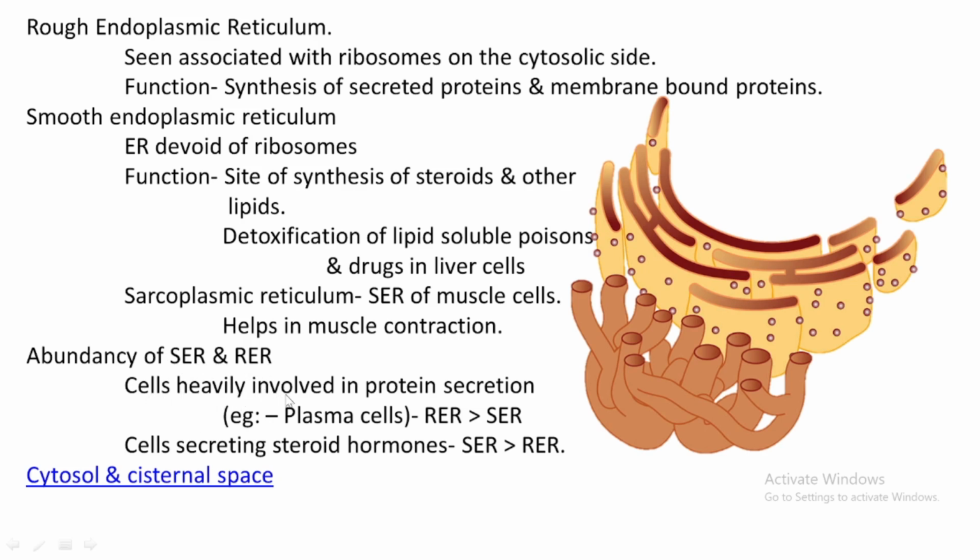Cells heavily involved in protein segregation. In such cells, which endoplasmic reticulum needs to be more abundant? Yes, it's very clear that rough endoplasmic reticulum will be more abundant. Its number will be more in those cells that are engaged with protein synthesis and secretion.